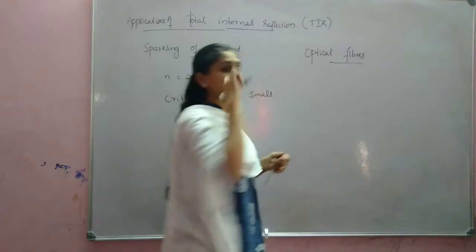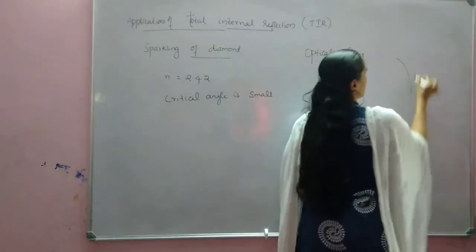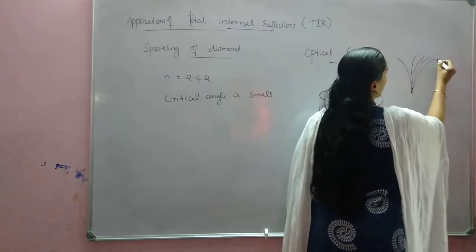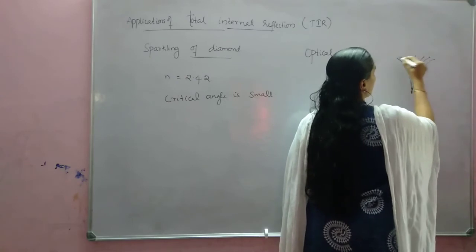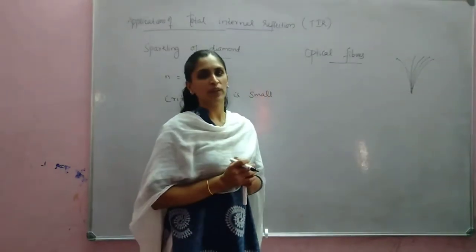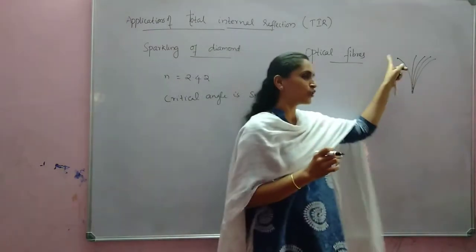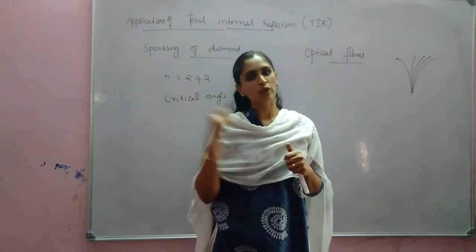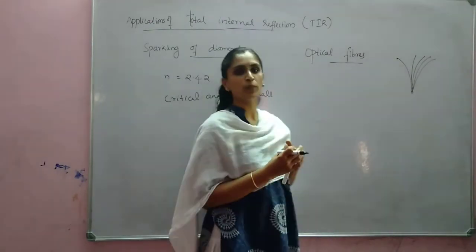You might have seen decorative lamps like this type. At the end you can see some dots if the light is on. We know that light travels in a straight line. Here, even though the tube is bent, light is traveling because of the phenomenon of total internal reflection. This is what happens in optical fibers.